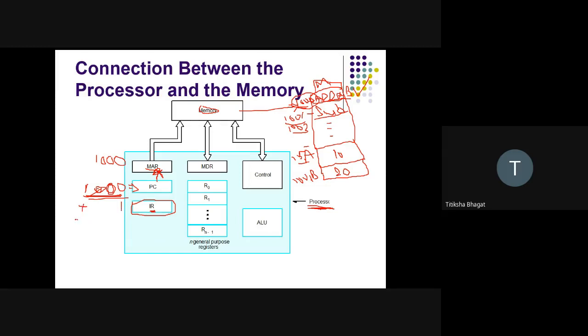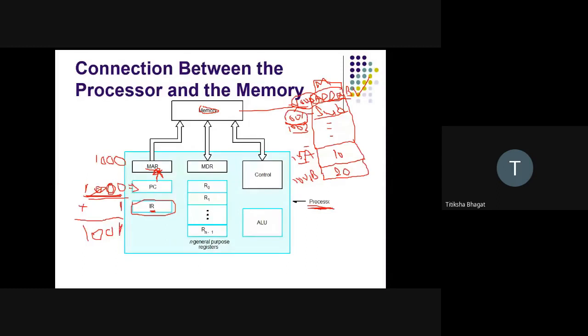So program counter will give its address to MAR, and program counter will itself increment its content by 1. Earlier my content was 1000, now it will increment by 1, so the content of program counter is 1001. That means once this instruction gets executed, the next instruction to be executed will be the one at address 1001. Program counter will be incremented by 1 every time.